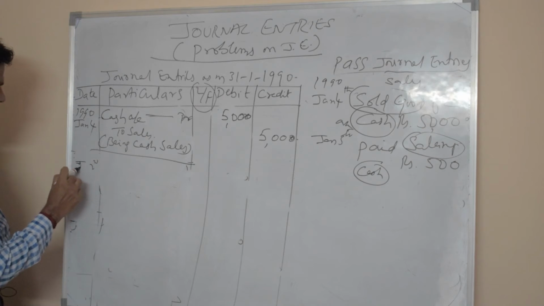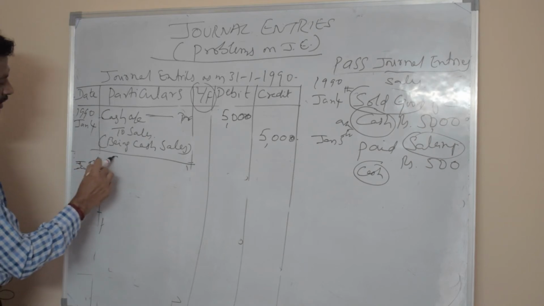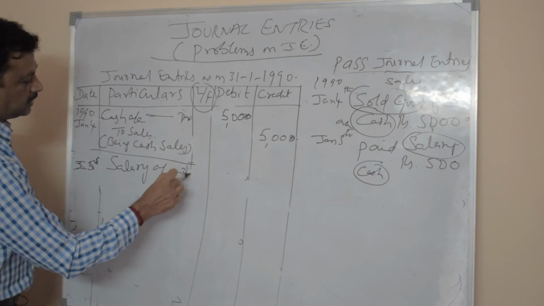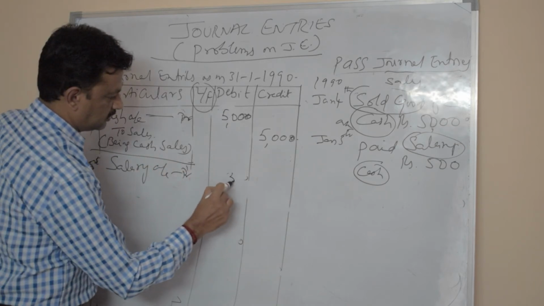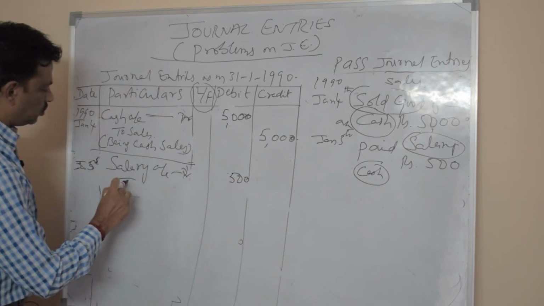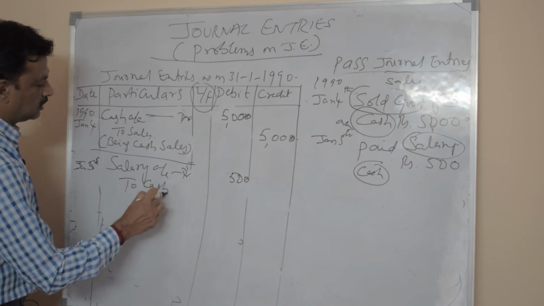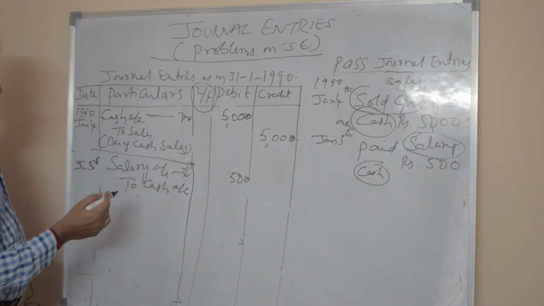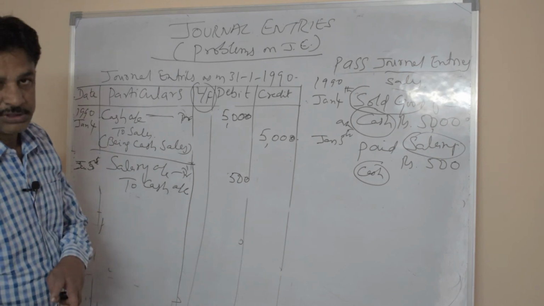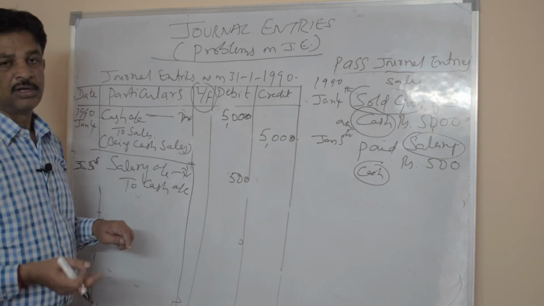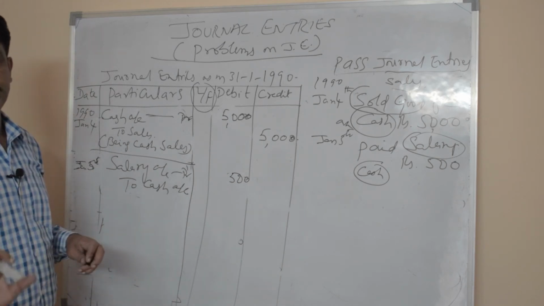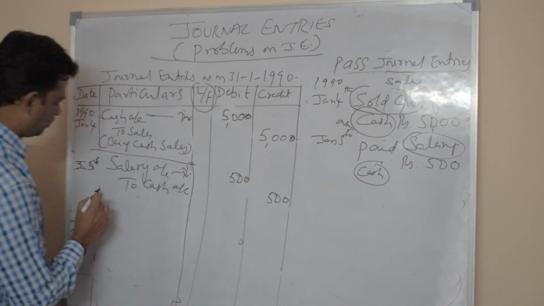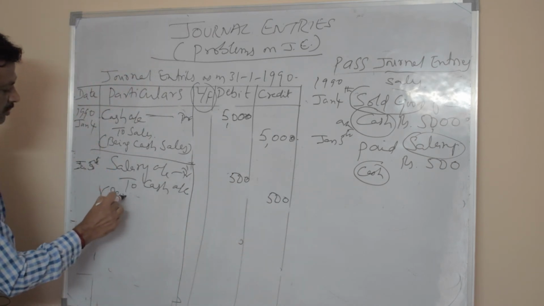On January 5th, you can write salary account debit 500 to cash account, because cash is paid, cash is going out of the business. Whenever cash balance is reduced, it should be credited, because decrease in asset is credited. So cash is credited 500. Being salary paid.